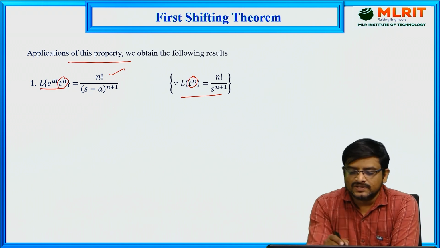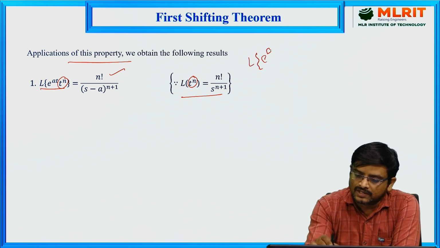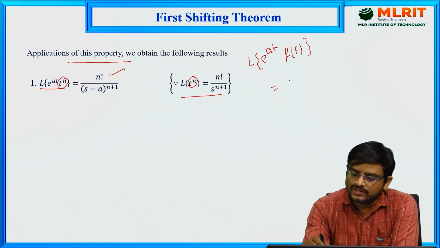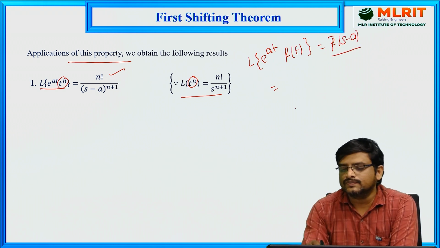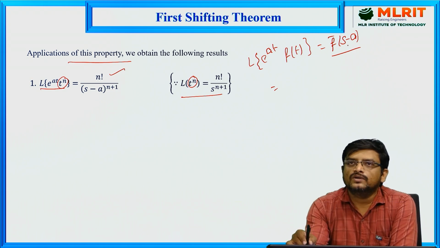So we'll see how to find this. We have seen the Laplace transform of e power at into f of t. From this it is very clear that this value is equal to f bar of s minus a. So how can you get this f bar of s minus a? Before finding that value, first we find f bar of s.